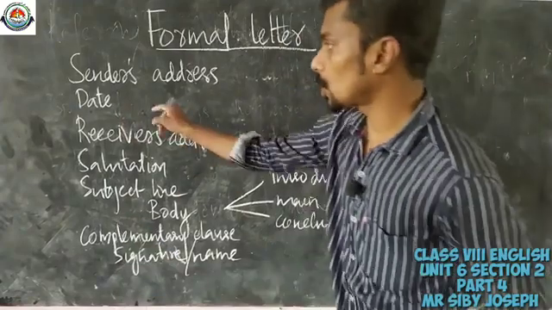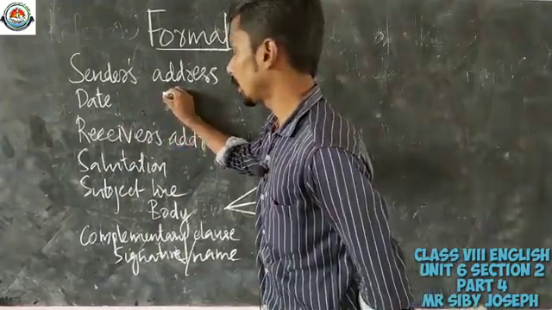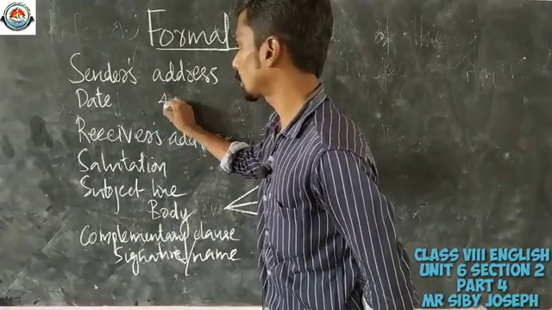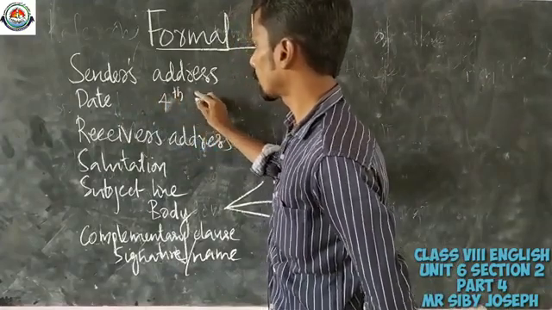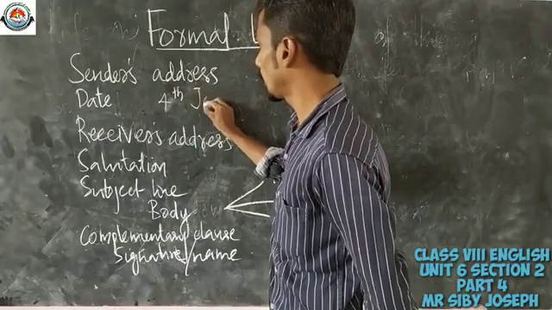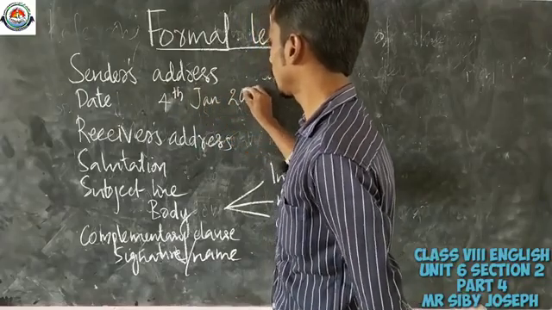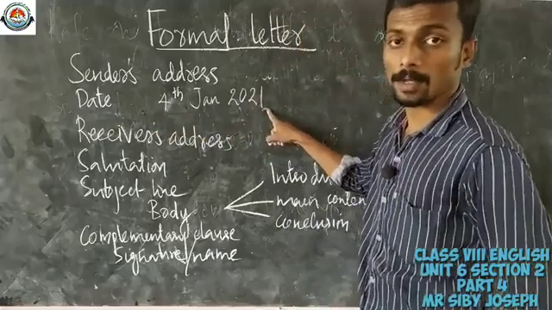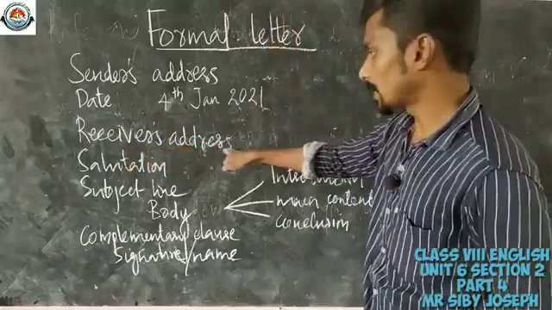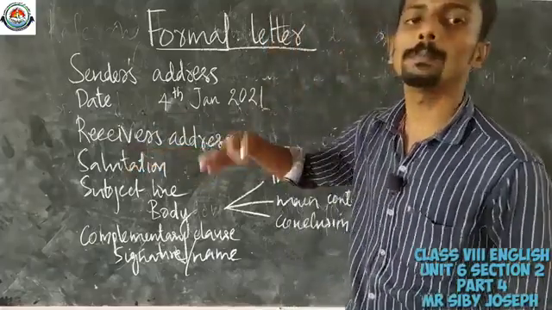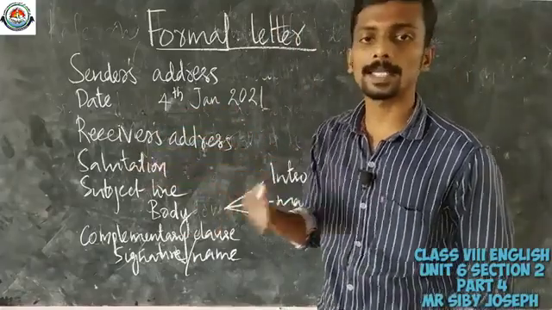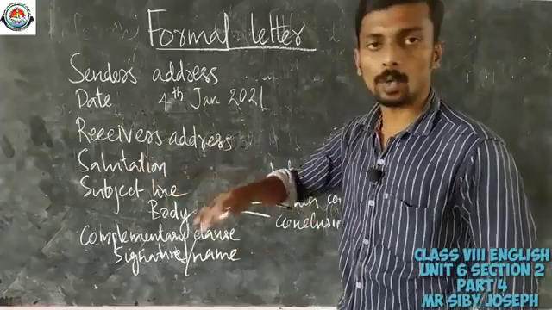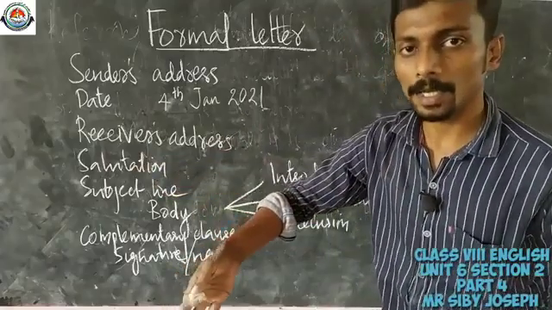The date should be written, for example, 4th January 2021. So, it should be written in this manner. Okay. Then receiver's address, you have to mention to whom you are addressing the letter. Then salutation, you have to salute the receiver.